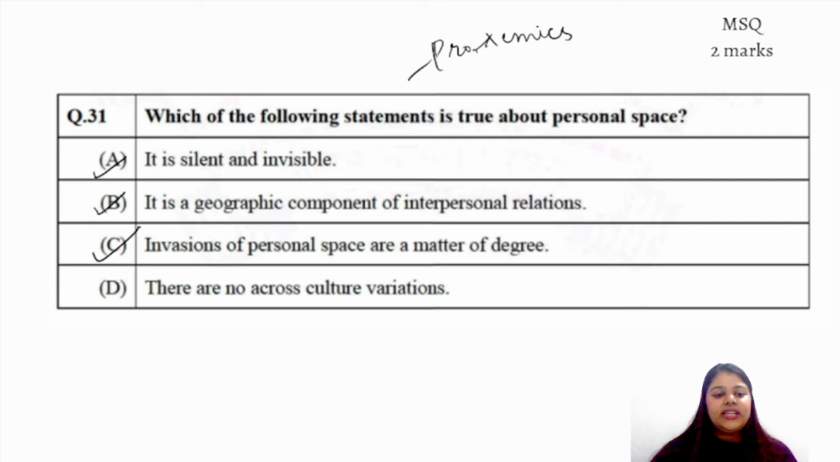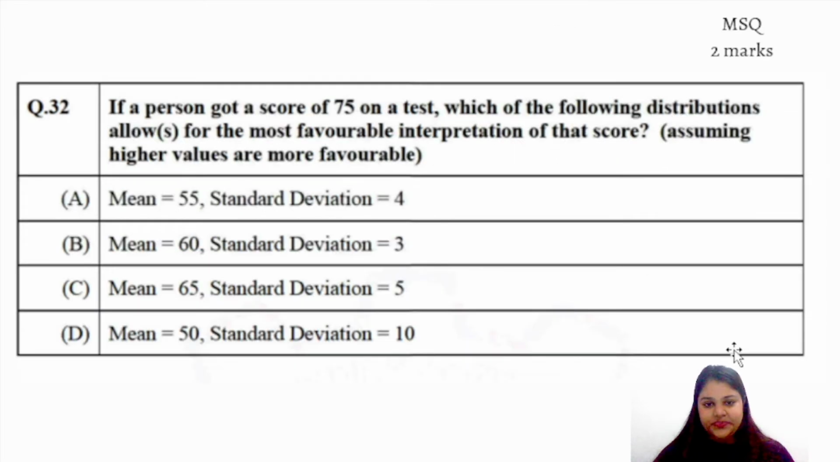Moving ahead to the next question. First of all, I would like to say that this question could have been better structured, but okay, let us look at it. If a person got a score of 75 on a test, so our x is 75. Which of the following distributions allows for the most favorable interpretation of that score, given higher values are more favorable?